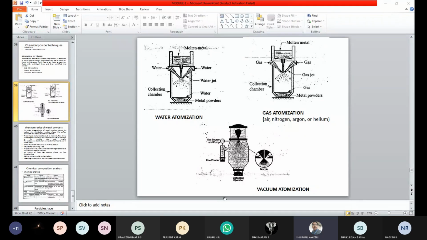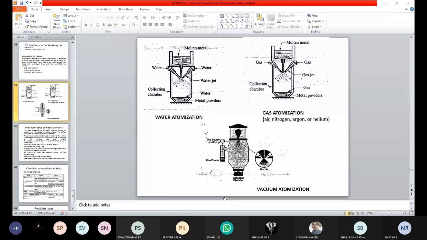When suddenly it is exposed to vacuum, the gases from the metal solution expand, causing the atomization process to be carried out. Then we get a high purity powder from this vacuum atomization process. In this we are going to use hydrogen as one of the gases for the vacuum atomization process.